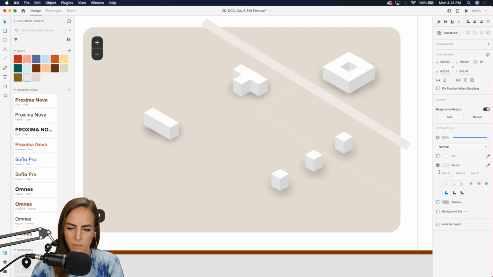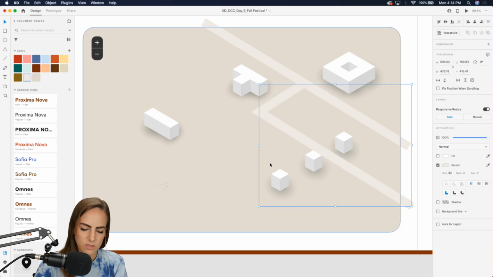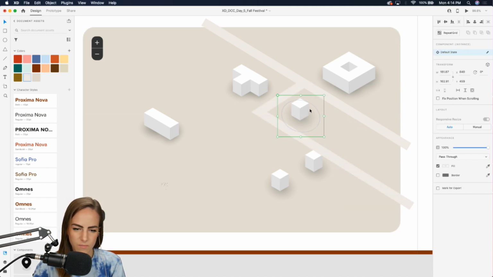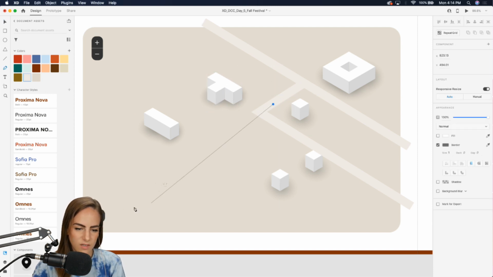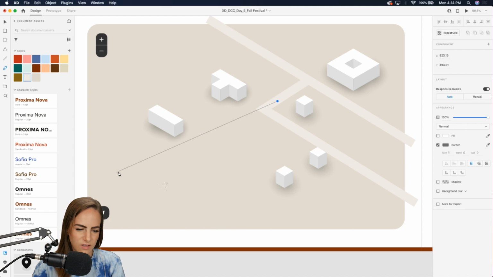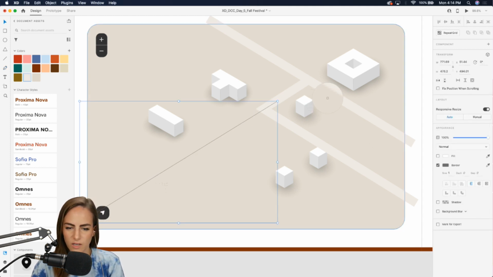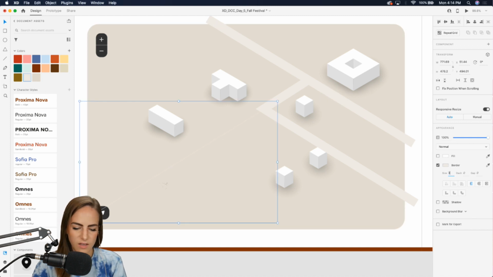Okay, so let's make this like this. Just add a few more paths. I think that was 33. Move this like this. Boom. This can also be our light tan, and this will be 33.